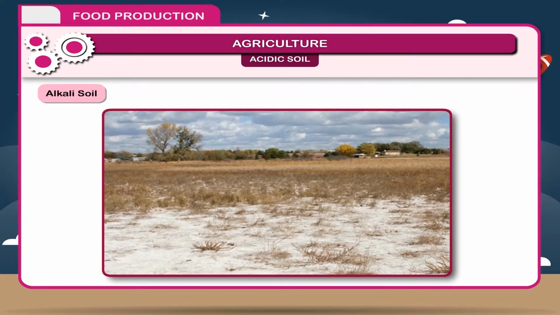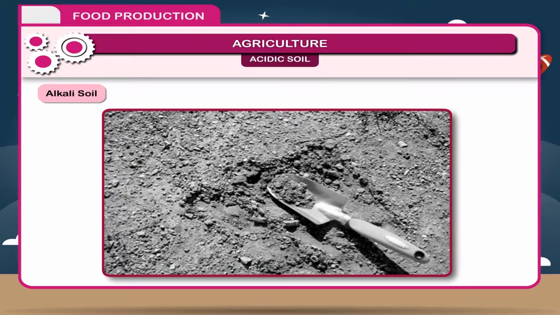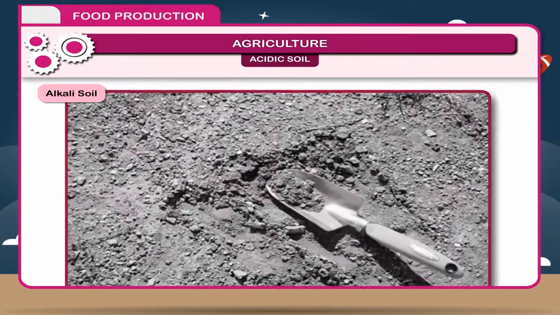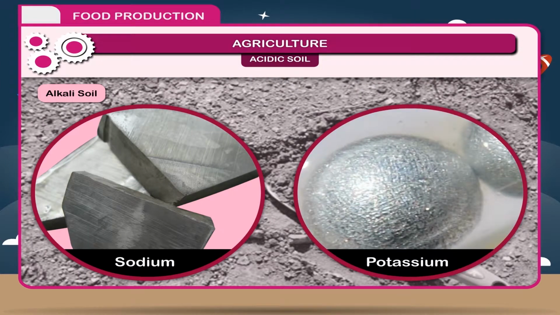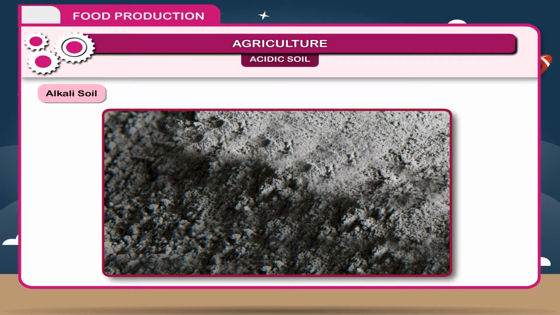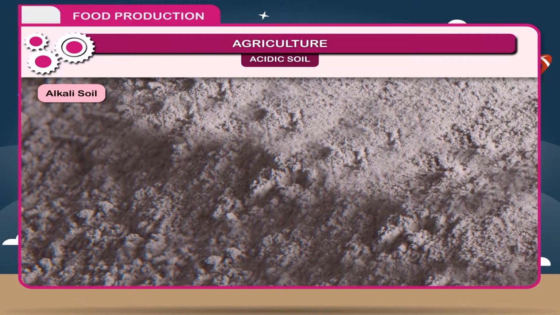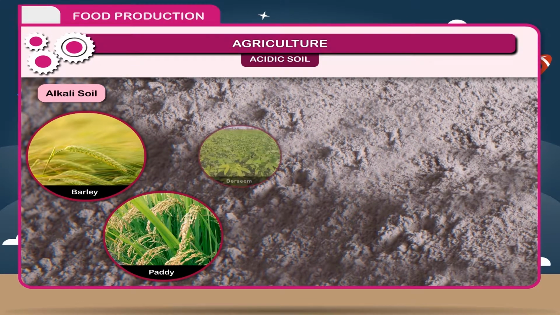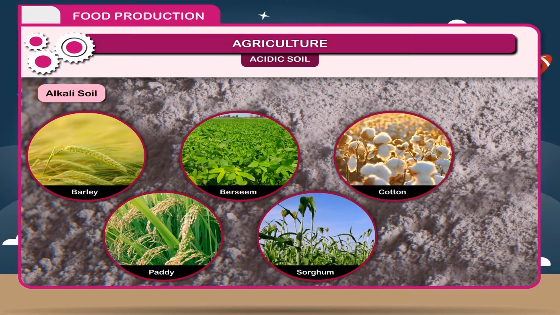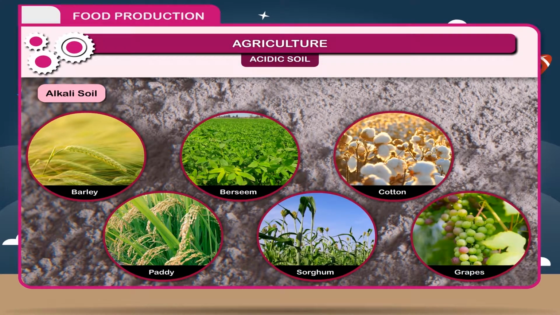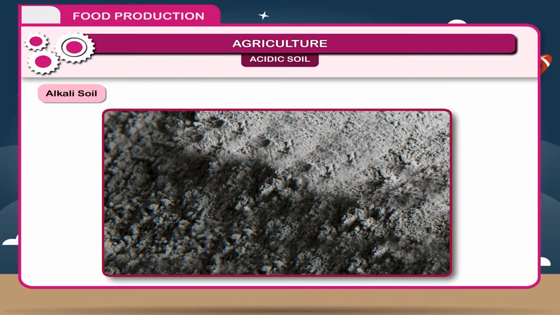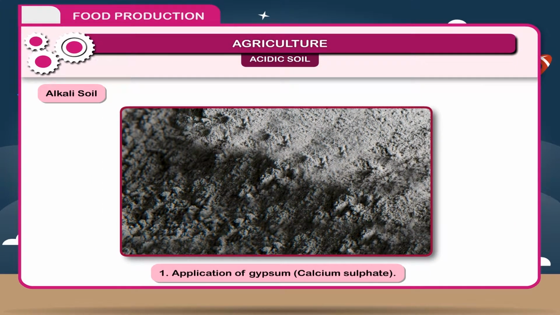Alkali soil. These are mostly whitish and commonly known as usar. This soil has pH more than 7. The percentage of alkali salts, sodium and potassium is more. This soil is not good for agricultural crops, but certain crops can be grown as barley, paddy, berseem, sorghum, cotton, grapes, etc. Alkali soil can be reclaimed by 1.